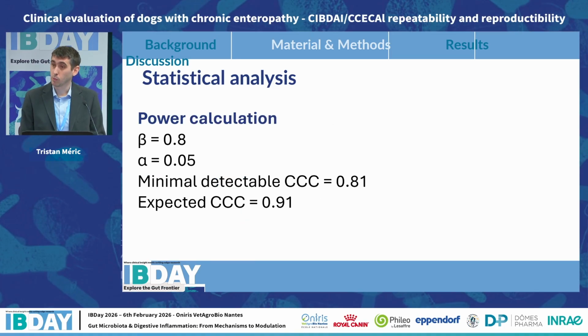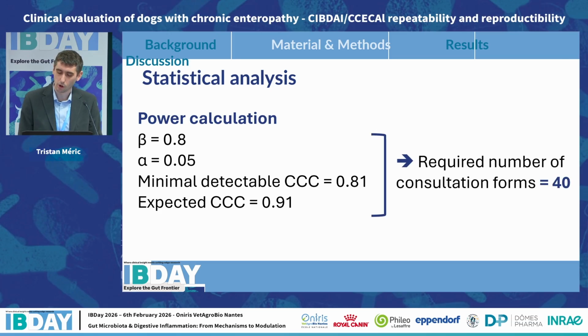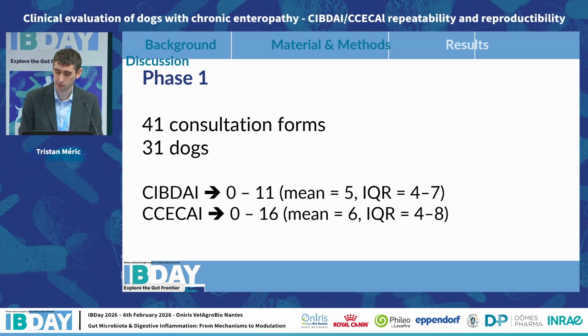And just before beginning with the results, the power calculation: to have 80% chance to demonstrate, with alpha fixed at 5%, a CCC of at least 0.81, with the expected CCC being 0.91, the required number of consultation forms to include was 40. So let's go for the results.